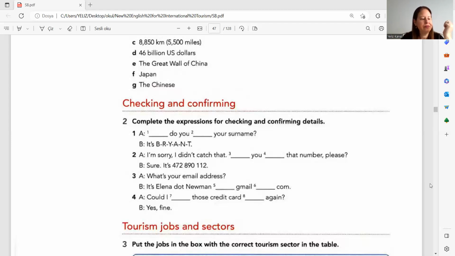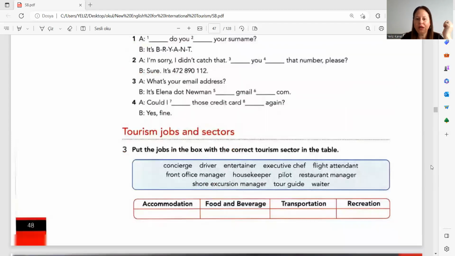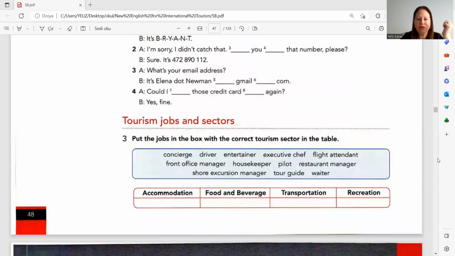All right, then. Let's move on to the next one. We have jobs in the tourism sector in this table, in this box. And we have 4 tourism sectors below: accommodation, food and beverage, transportation, and recreation. We are going to match these jobs with the correct tourism sector, okay? Let's take a look at the jobs first.